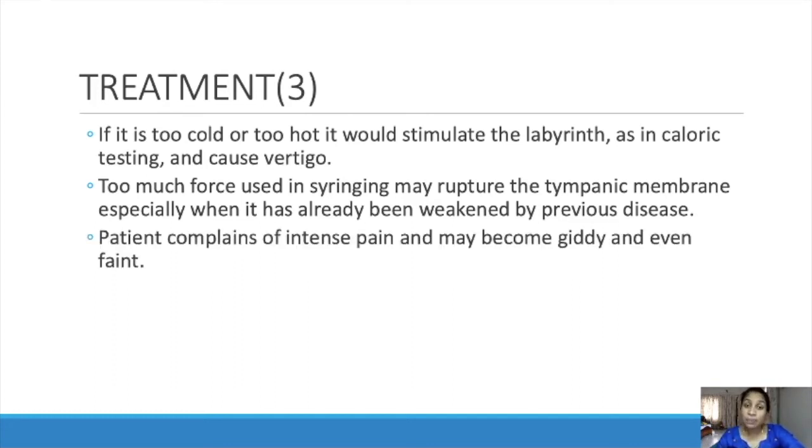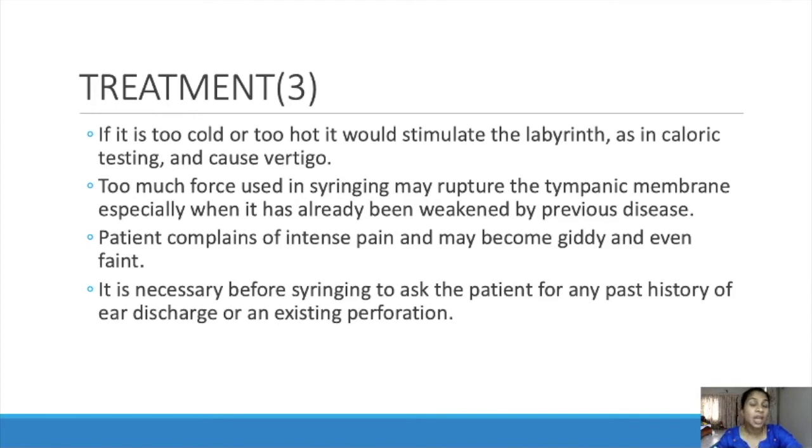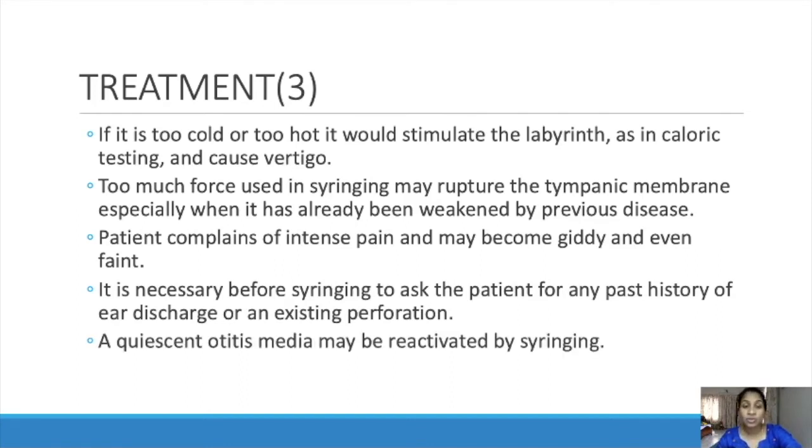The patient complains of intense pain and may become giddy and even faint if they have any previous history of any ear disease. So we have to take a complete history before doing all these procedures. It is necessary before syringing to ask the patient for any past history of ear discharge or an existing perforation. If a perforation is there, we are going to reactivate that again. So a quiescent otitis media may be reactivated by syringing, because if there is a perforation in the tympanic membrane and we do syringing, the water will go inside the middle ear and again cause infection in the middle ear. So don't do it at that time.